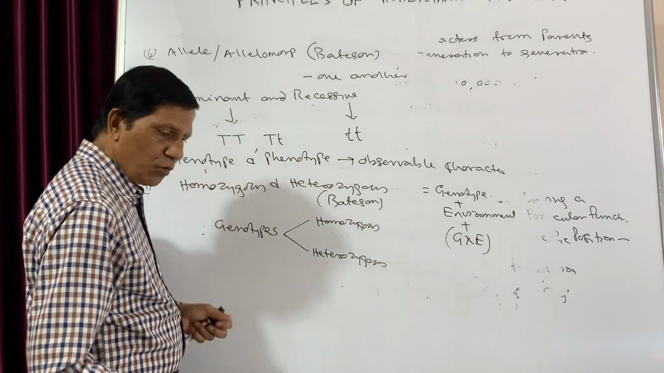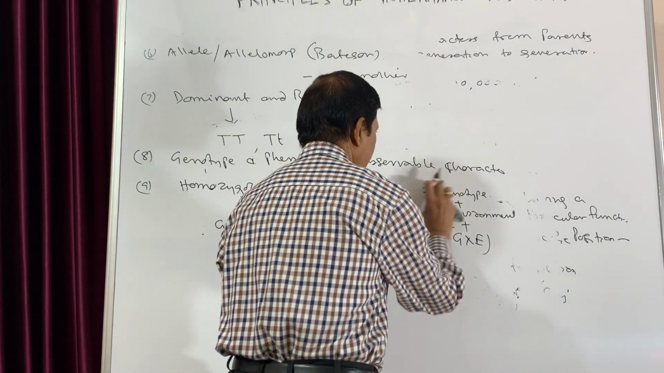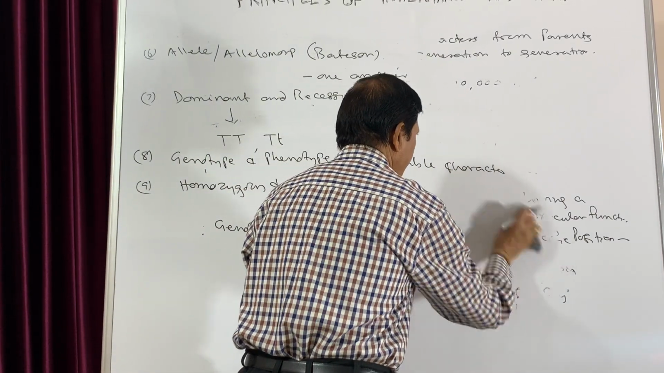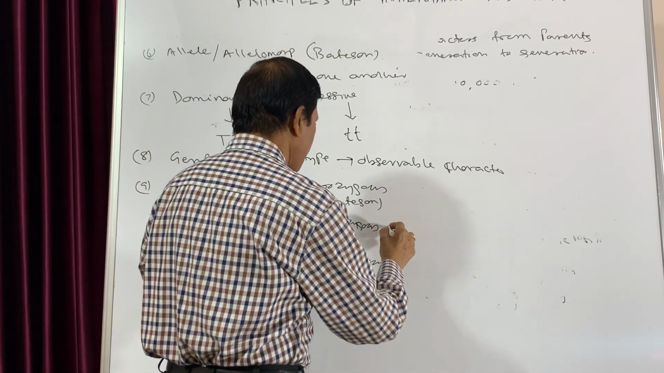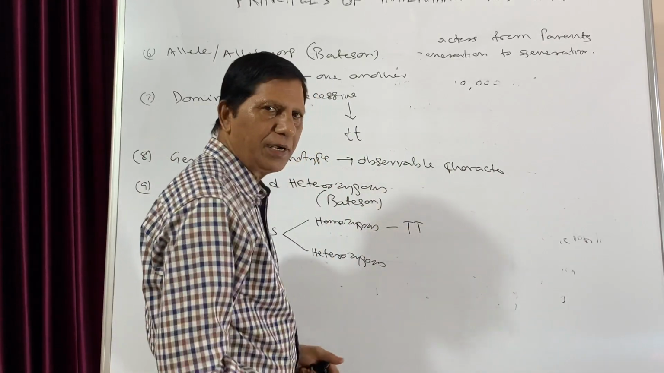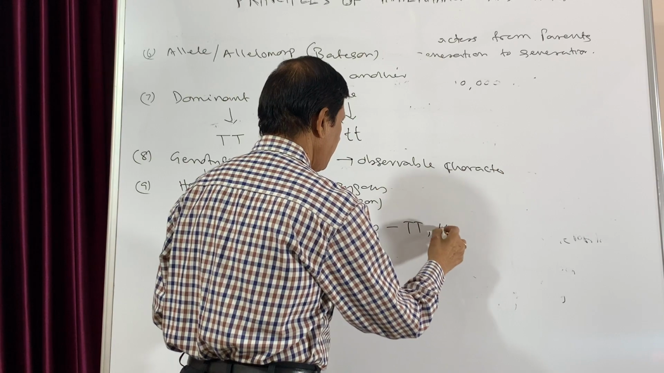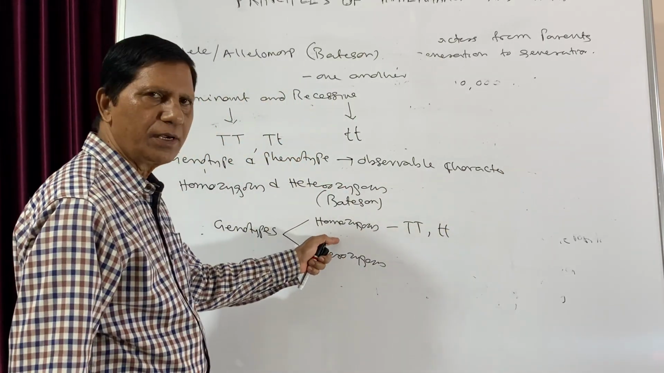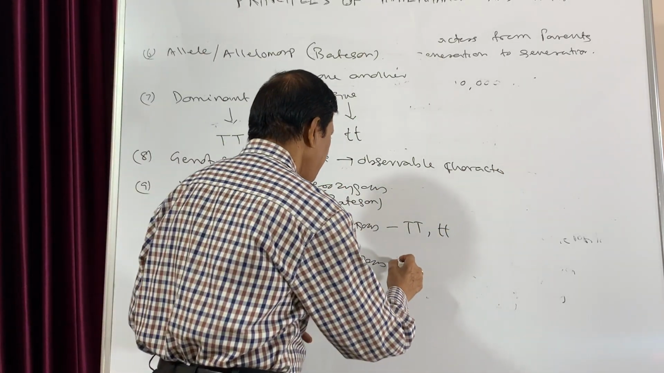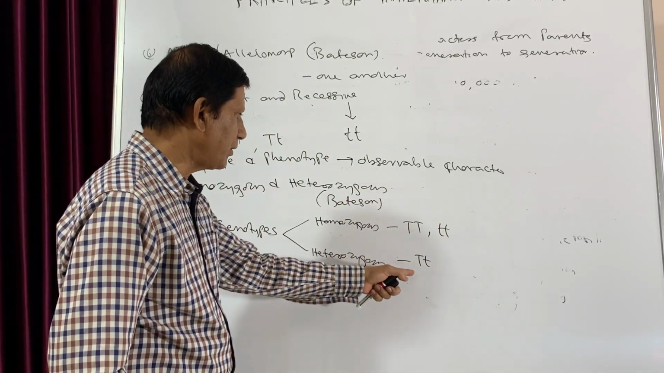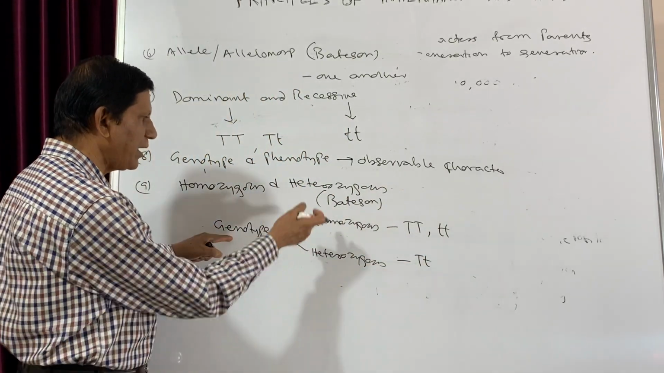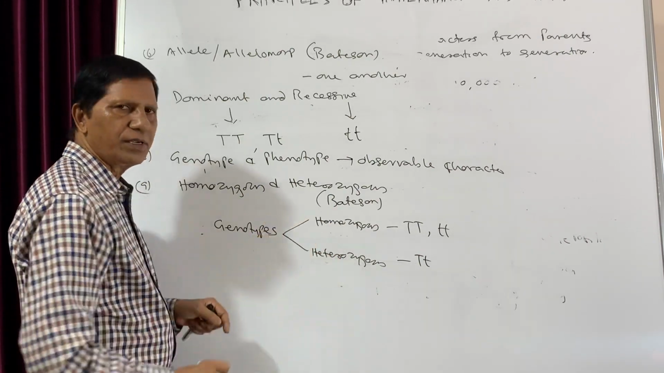When both the alleles are similar, like capital T, capital T or small t, small t, then we will call it homozygous. And when they are dissimilar, one capital T, one small t, this is heterozygous. That means the genotypes are of two types, maybe homozygous or heterozygous.